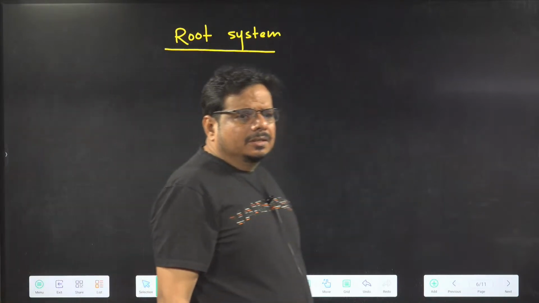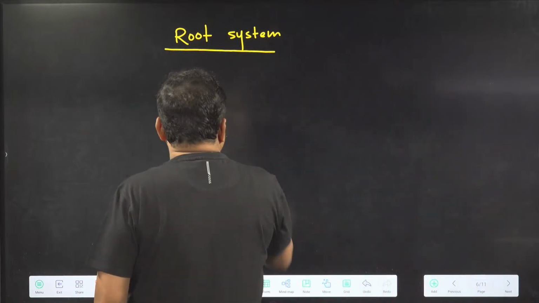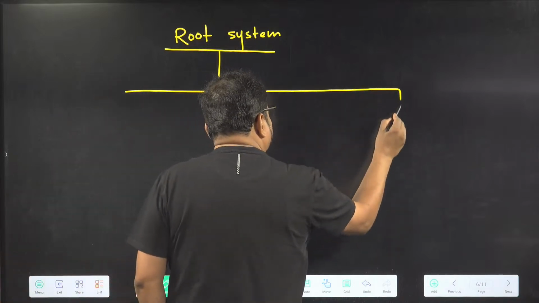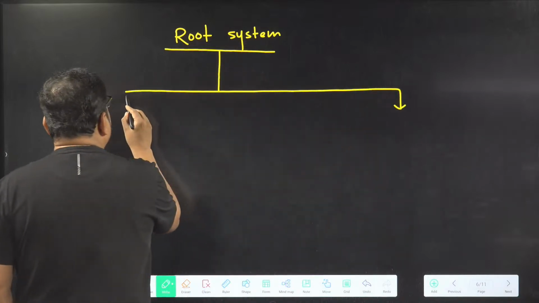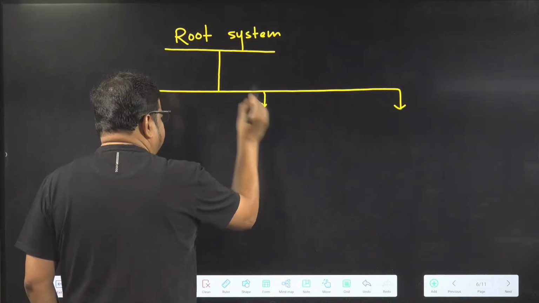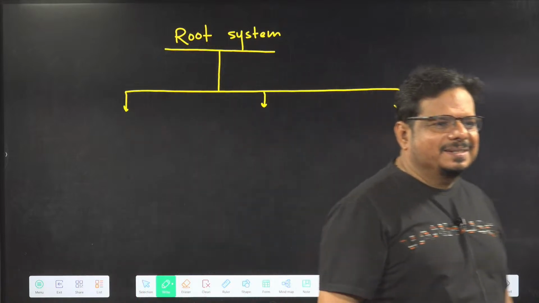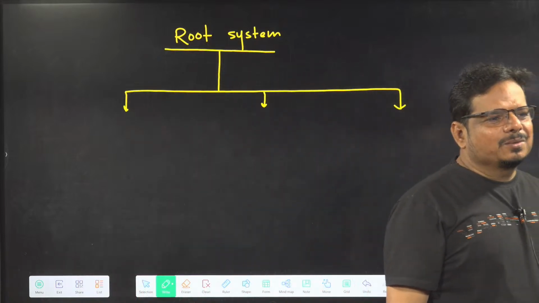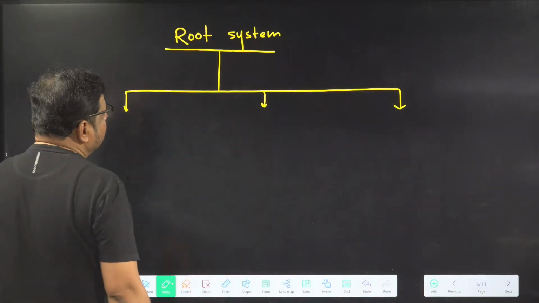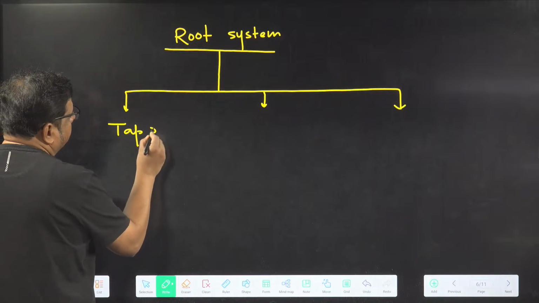Right. So if we talk about the root system, I am going to write here 3 types of root system. Actually, it is 2 types, but NCERT wrote 3 types, so I am just respecting NCERT and writing 3 types. How many types of root system are there? 3 types. One is the tap root system.